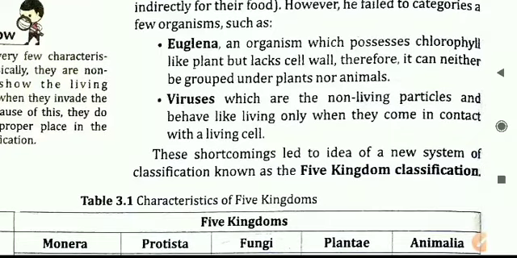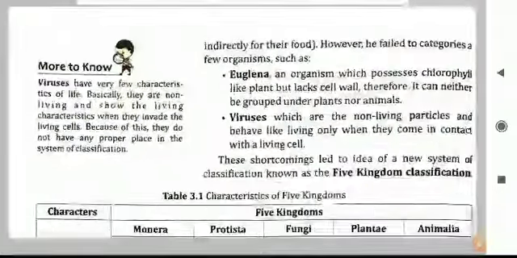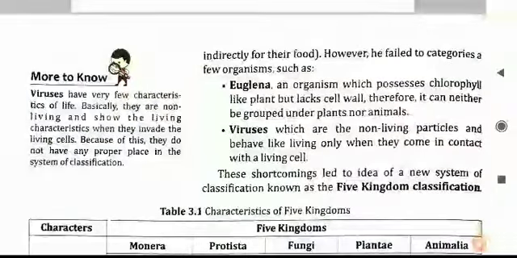Then came the five kingdom classification later on. What is this five kingdom classification? We will be studying it in the online classes that will be going live from the upcoming week.